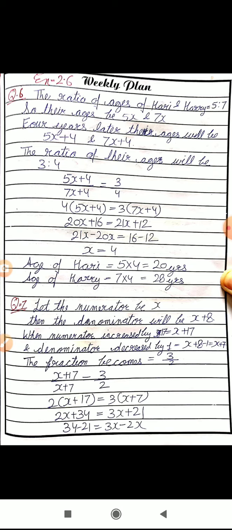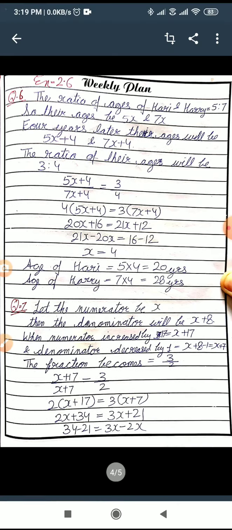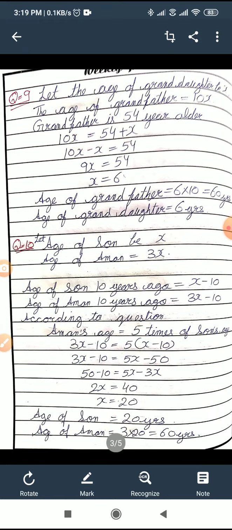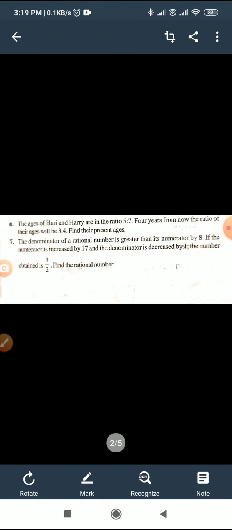So I got 20x plus 16 equal to 21x plus 12, and in the end I got x as 4. So age of Hari is 5x, that is 20 years. Age of Harry is 7x, that is 28. So this was question number 6.